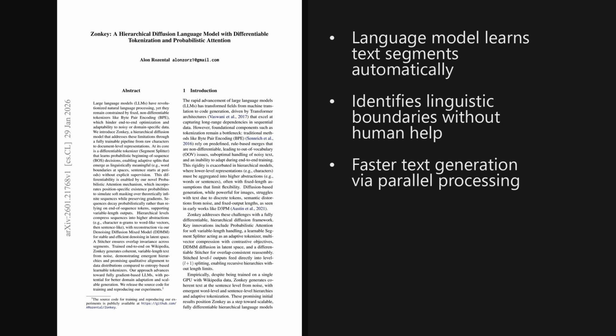Wrapping up, 2 takeaways stand out. First, Zonkey shows we can replace rigid tokenizers with a fully learnable pipeline. Second, the model naturally discovers linguistic hierarchies, like word boundaries, without supervision. This points toward models that adapt their abstractions directly to the data.